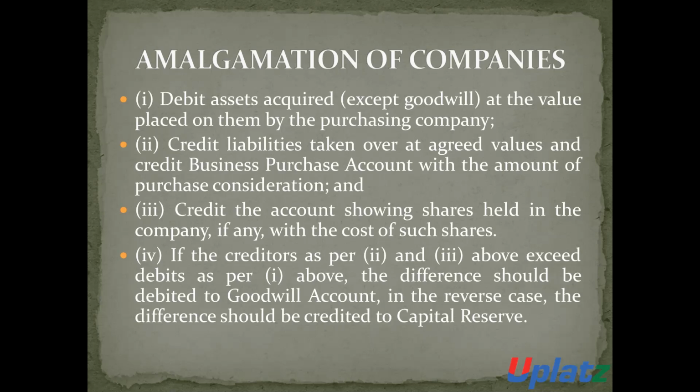Otherwise, the difference should be transferred to the capital reserve account. So these are all the accounting treatments required to be made by the transferring company in its books of accounts.